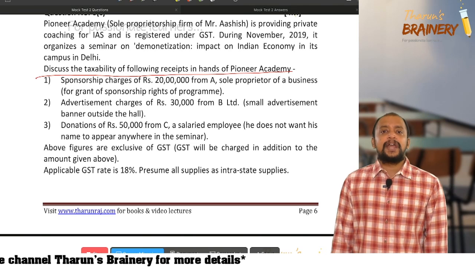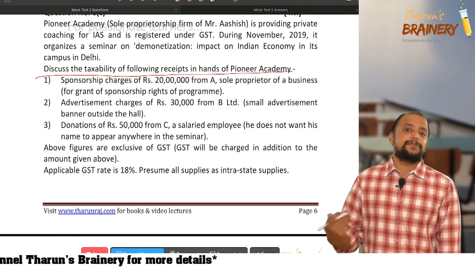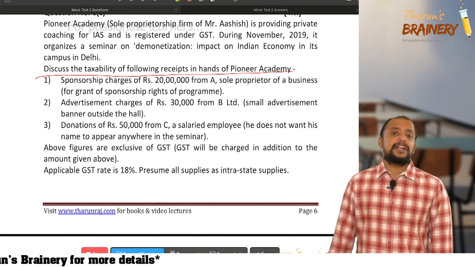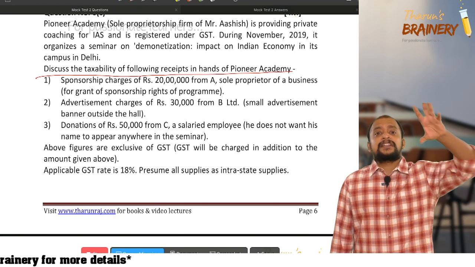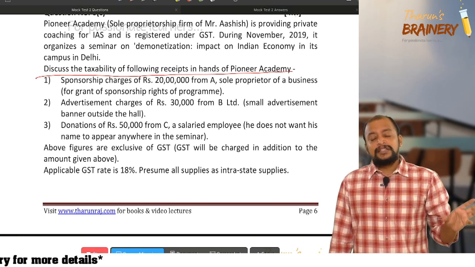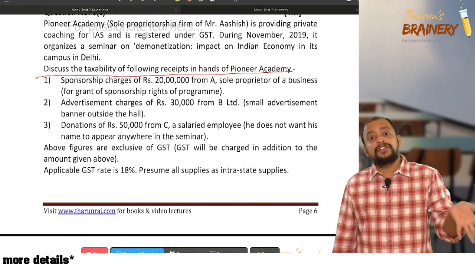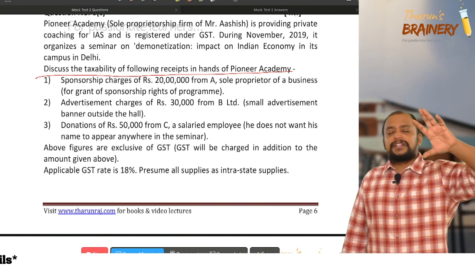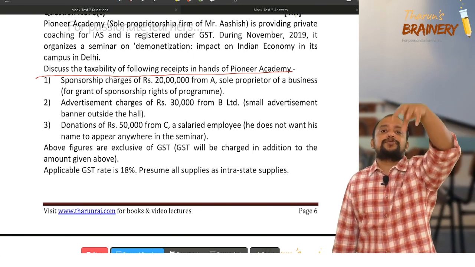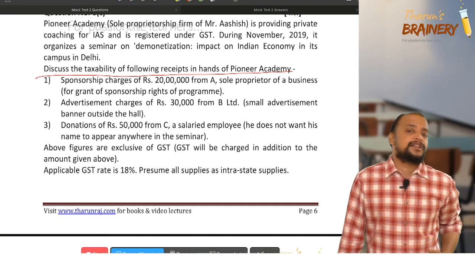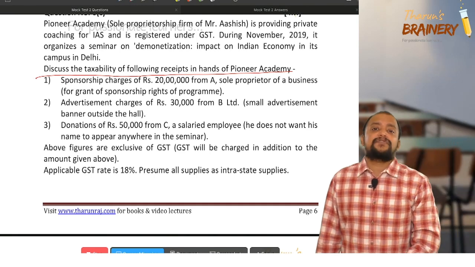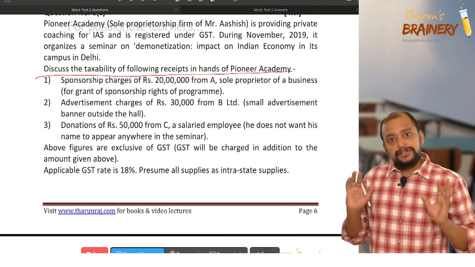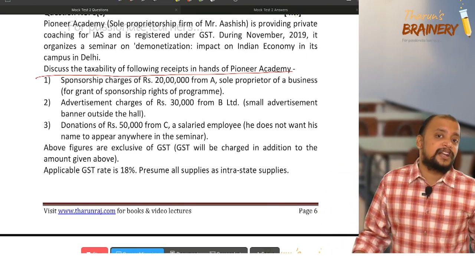Sponsorship is like they will be having a role in participation, whereas this advertisement means organizing, they have a role, but in advertisement it is just they will be selling the space for advertisement. They will be selling the space for advertisement, and even without advertisement they will start the event, but without sponsorship they will not start the event. So this advertisement is like for putting banners or for putting stalls or kiosks, etc. They will collect some amount. So that will come under sale of space for advertisement or sale of any time for advertisement. So that is an advertisement service which is not there under RCM.